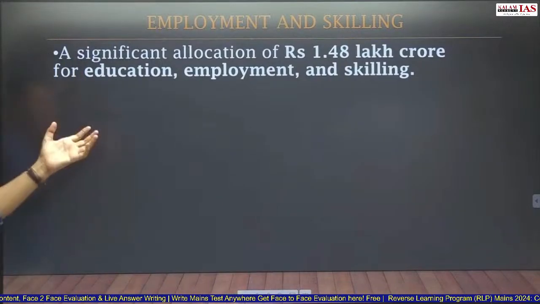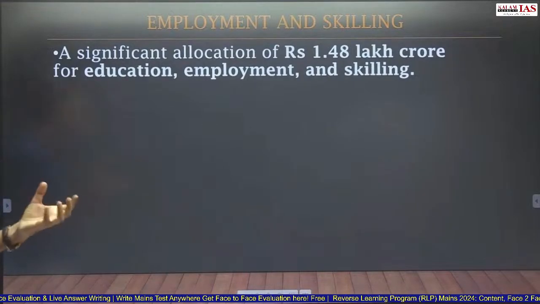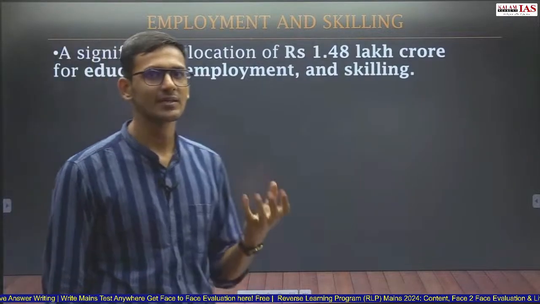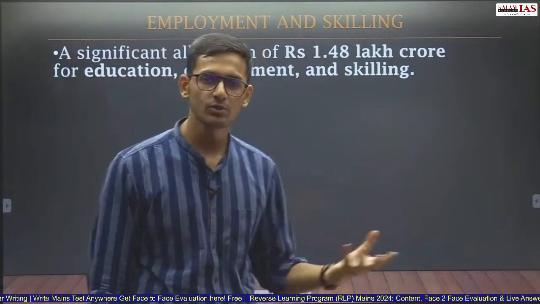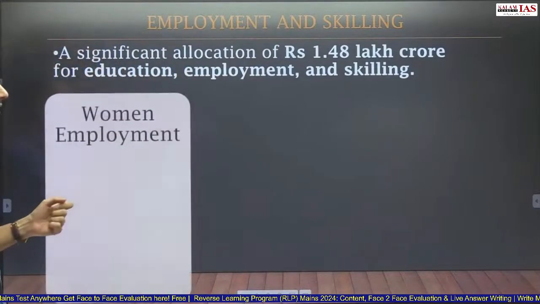Now, for education, employment, and skilling, the contribution this year has been a significant 1.48 lakh crore. For the agriculture and allied sector, it was 1.5 lakh crore. This is also around 1.5 lakh crore for education, employment, and skilling.